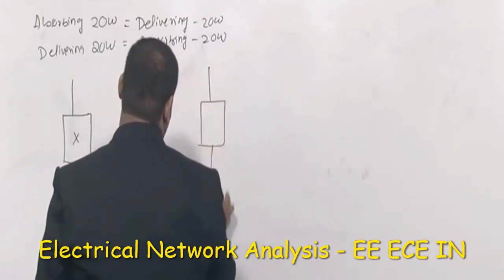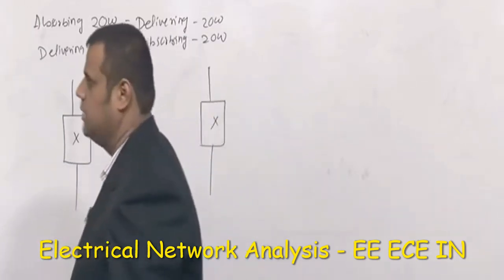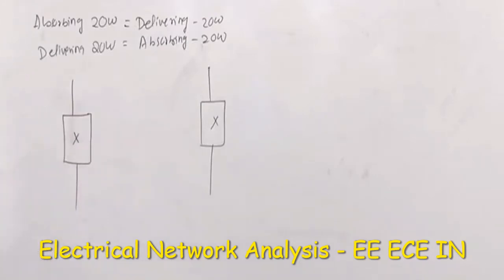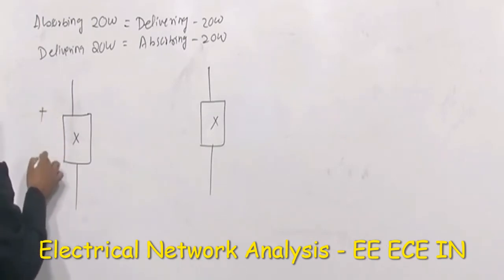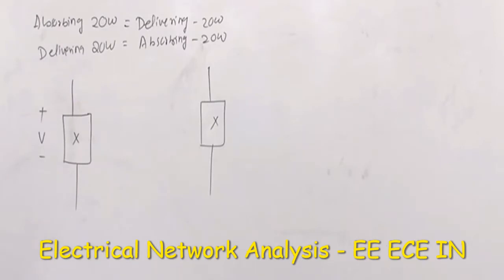Again this element is X. We don't know what this element is. It can be a voltage source, a current source, a resistor, inductor, or capacitor. Let us assume some arbitrary element, X. By using network analysis, we need to find out what the voltage V is. Let us say that voltage is given to you. How to find this voltage? We have to apply Kirchhoff's law. We will solve a couple of examples based on this.